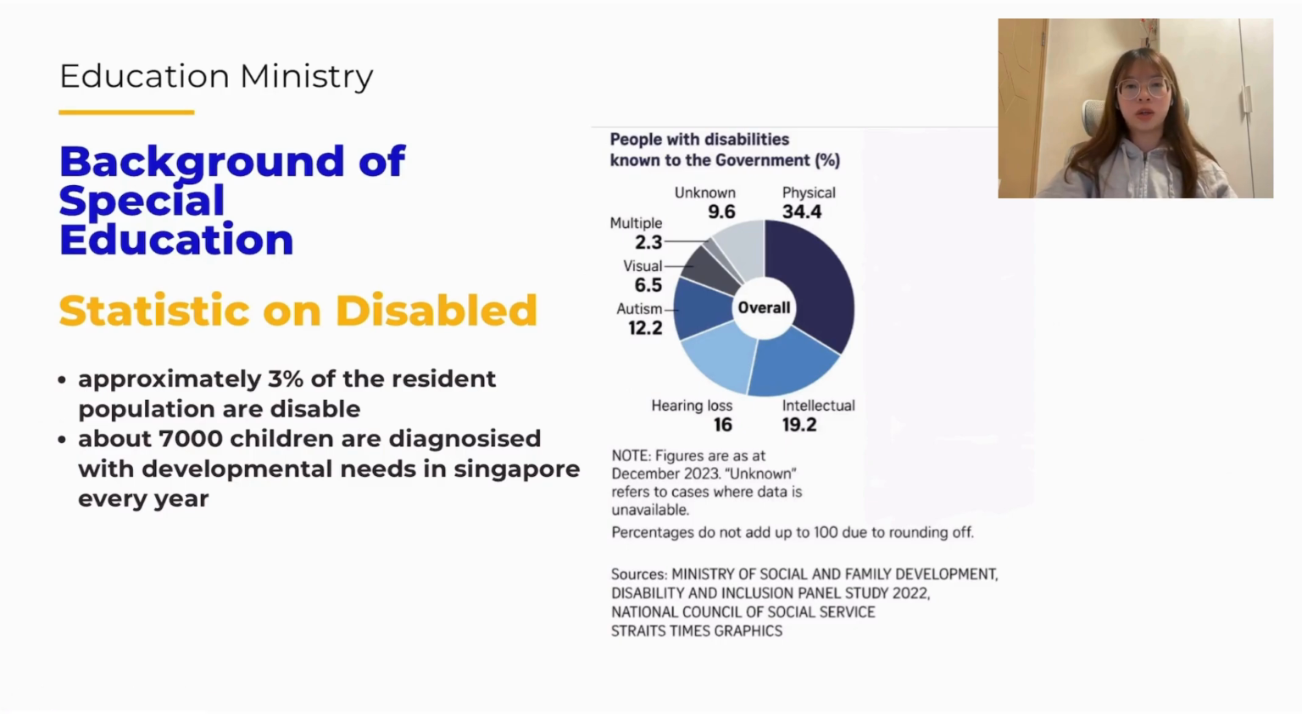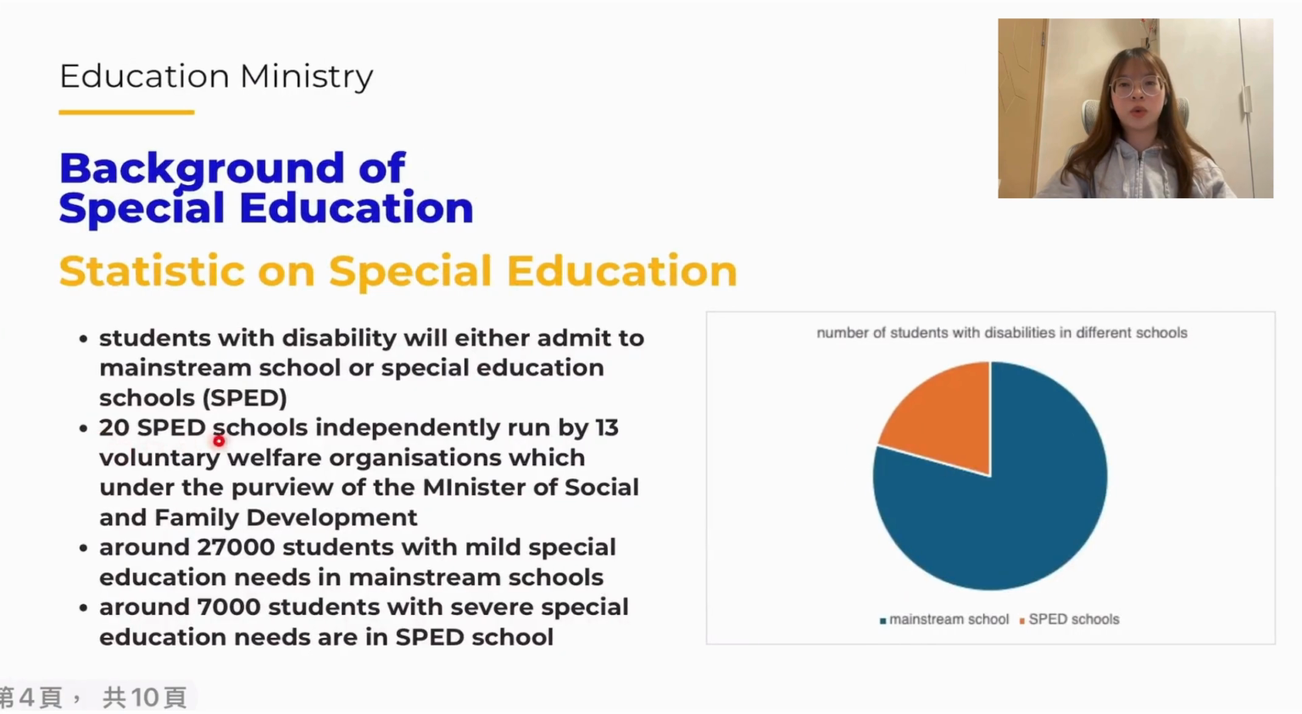Here are some statistics on the disability situation in Singapore. About 3% of the resident population are disabled, and about 7,000 children are diagnosed with developmental needs yearly. They suffer from different disabilities, of which physical disability accounts for the largest share. Currently, there are 20 special education schools, which are called SPD schools. From the graph, you can notice that around 27,000 students with mild special education needs are studying in mainstream schools, while about 7,000 students with more severe special education needs are in SPD schools.